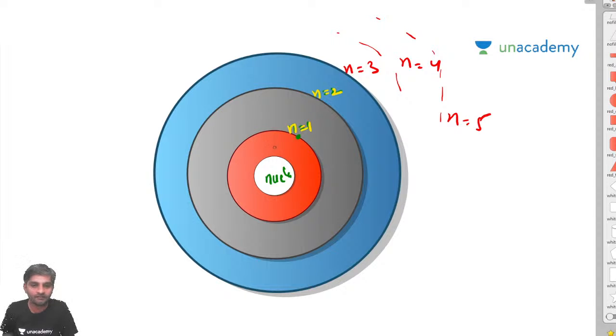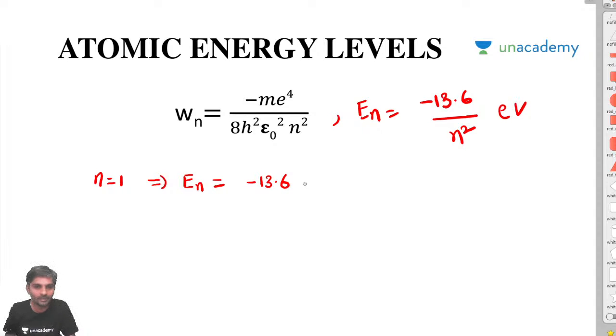Now see, try to understand what I'm saying. For n is equal to 1, we got that if the electron is in the first orbit, its energy is going to be minus 13.6 electron volts. If n is equal to 2, what is the energy, sir?